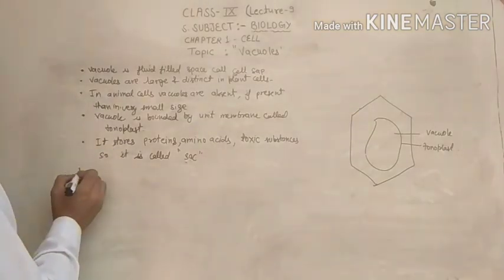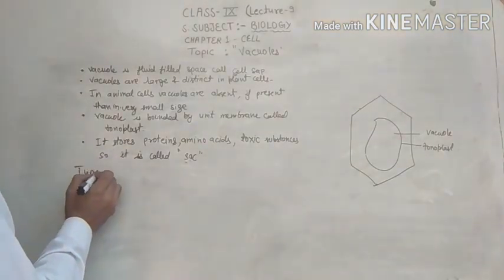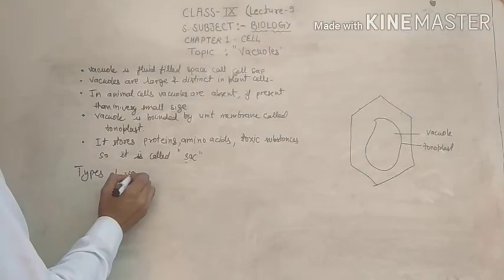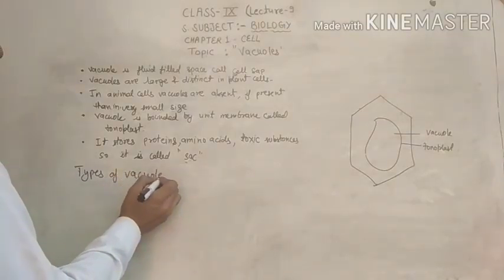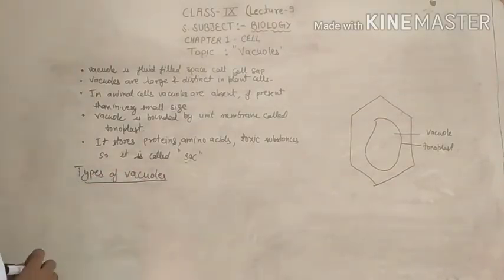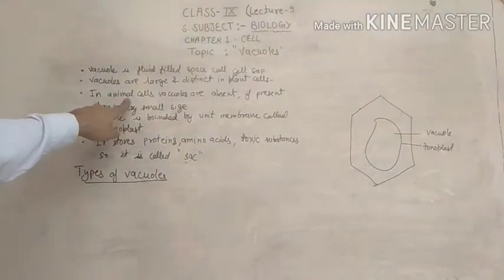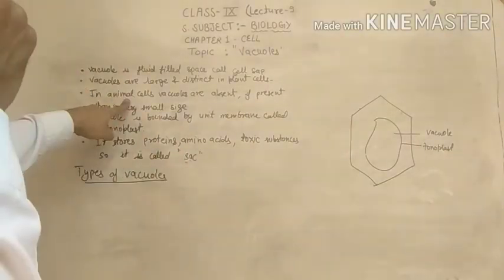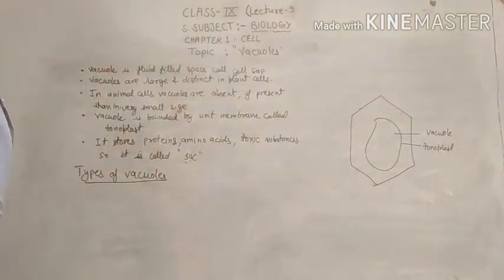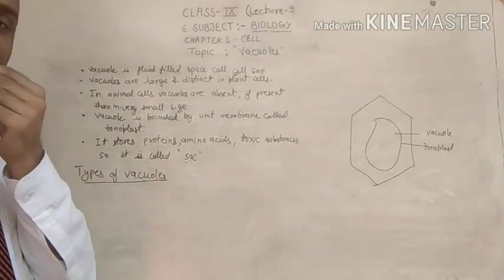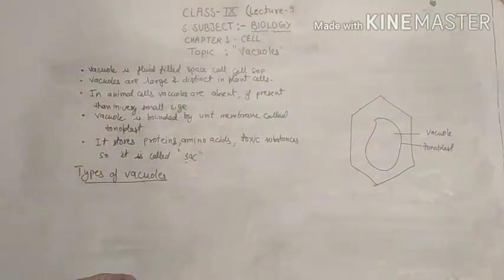Now next one is the types of vacuoles. As I told you, in animal cells the vacuoles are absent. If they are present in some kind of animals, then they will be very small in size.